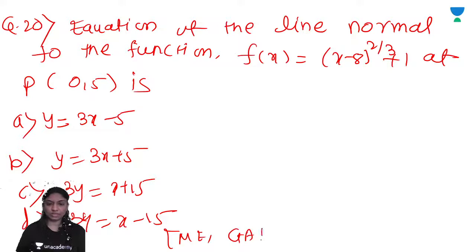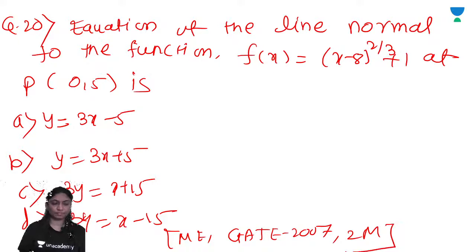This is the question asked for mechanical engineering, GATE 2007, for 2 marks. Let's find out. Equation of the line normal to the function f of x is equal to x minus 8 bracket raised to 2 by 3 plus 1 at point 0, 5. So we have to find the equation of a line normal to this function. So we will find the slope of the tangent first. So f dash of x first.